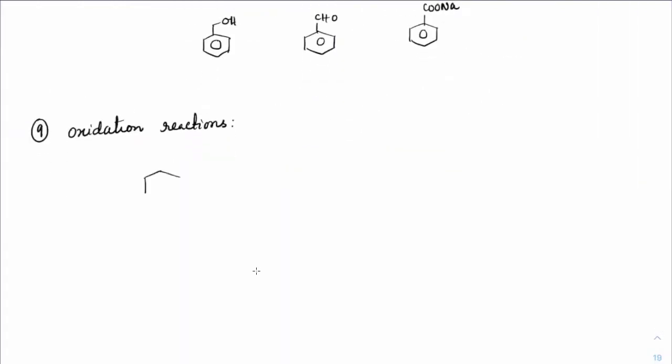Oxidation reactions, first starting with ozonolysis. Benzene, if you treat with O3, Zn and H2O, we'll get 3 moles of glyoxal.